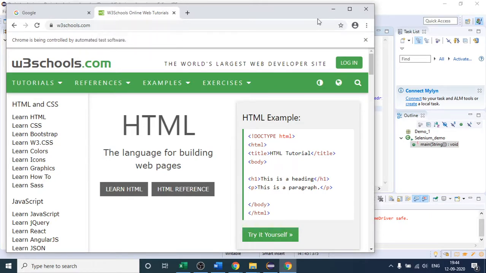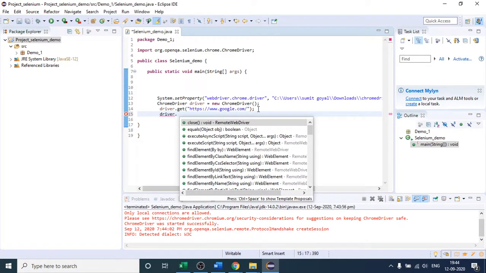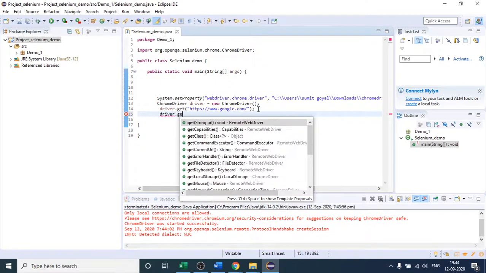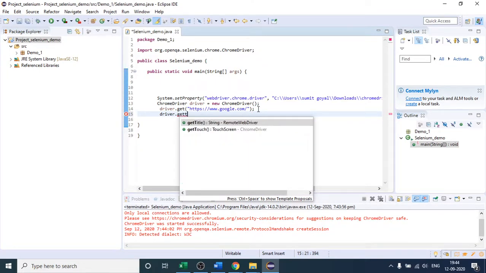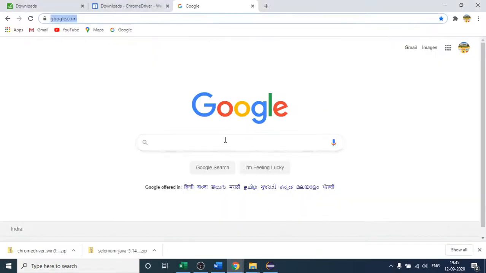Let us see that. If I write the object again, driver dot, what I have to do is get the title. The method name is similar: I will write get, and then title with a capital T, and you can see this is the method which will help you in getting the title. What is the title here?